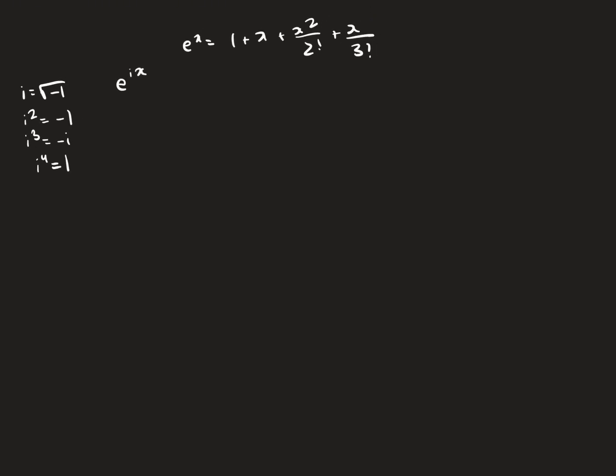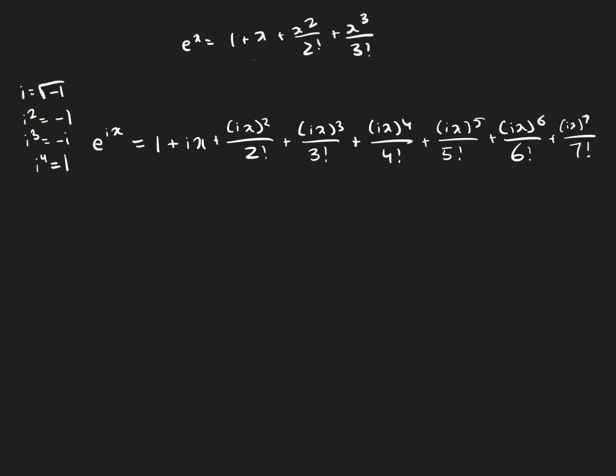So we know that the Maclaurin series of e to the x is 1 plus x plus x squared divided by 2 factorial plus x to the third divided by 3 factorial. And this pattern kind of repeats until infinity. So what if instead of having x, we plugged in ix? Then it would look something like this. So this is what happens when we plug in ix for each x.